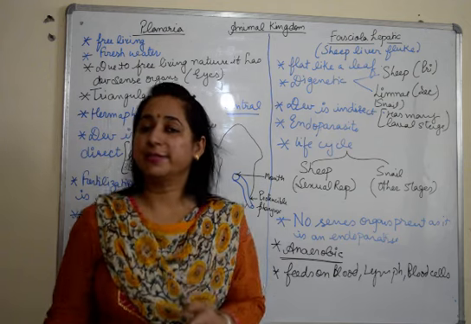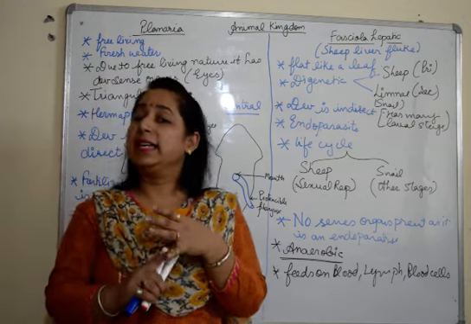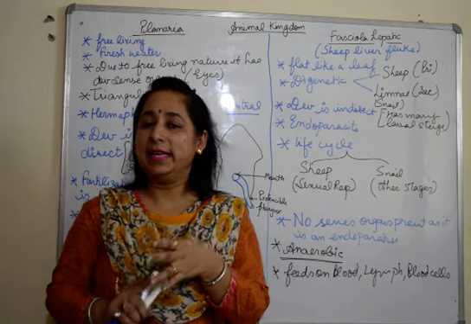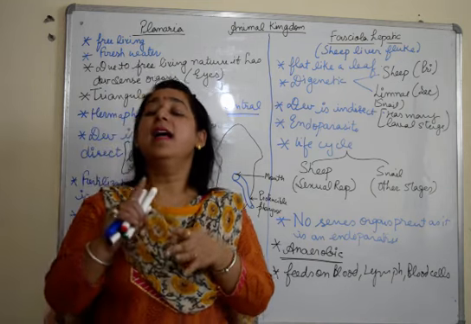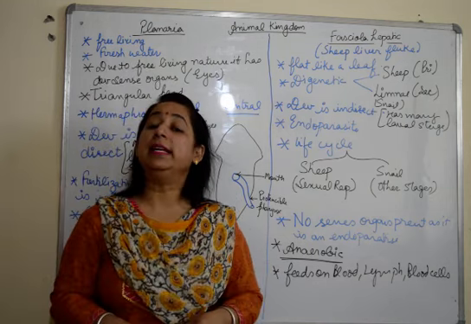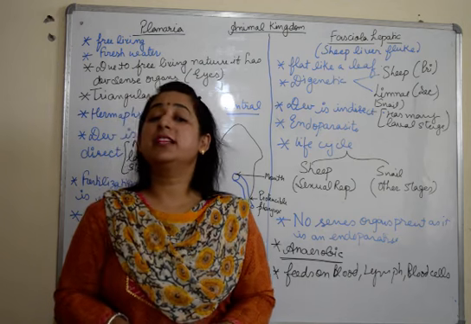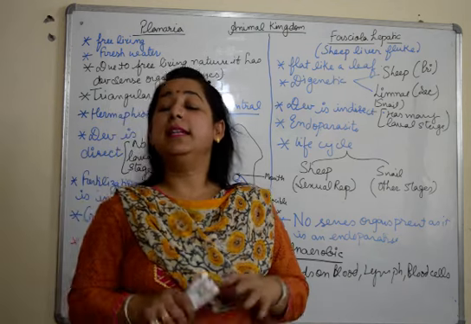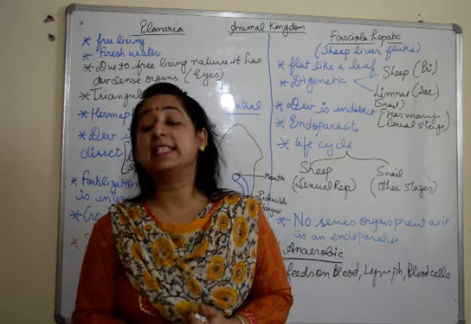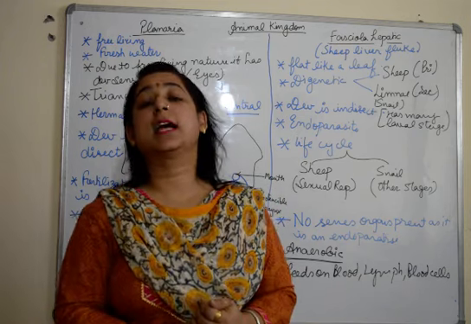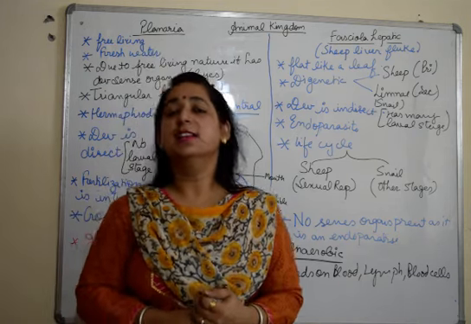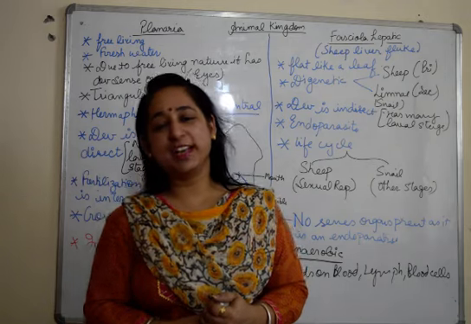So we have discussed four examples, that is Taenia solium in detail, planaria, Fasciola hepatica, and we have also talked about Taenia saginata. In our next video, we'll talk about the next phylum, that is Aschelminths, and we'll also discuss the example of Ascaris. So keep watching, liking, sharing, subscribing.